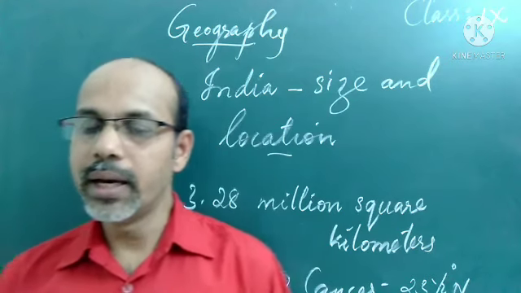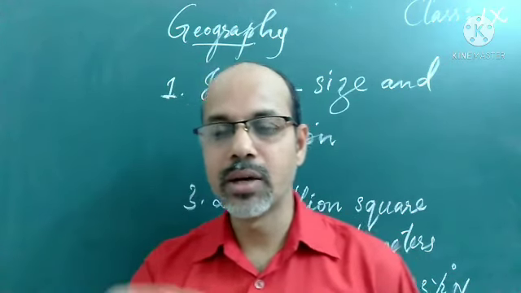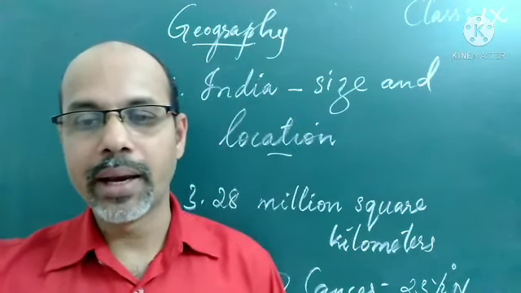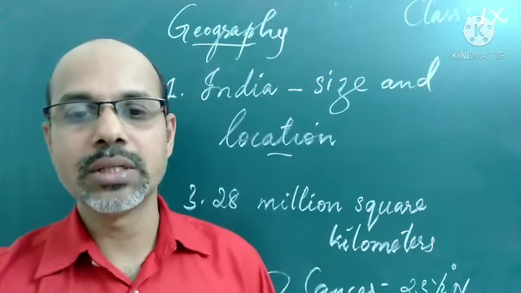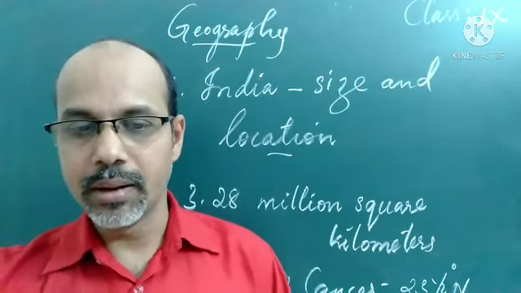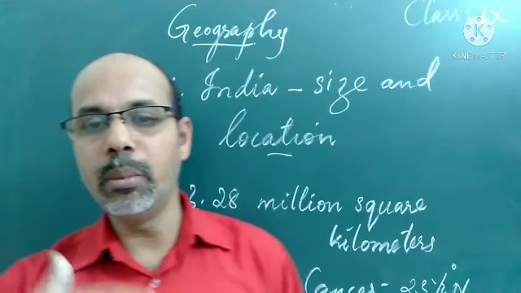So trade relations with the countries of Europe and Southeast Asia became easier. We will study more about that.